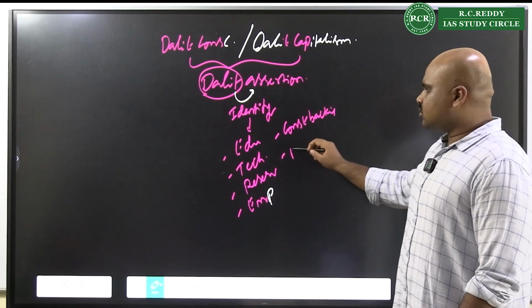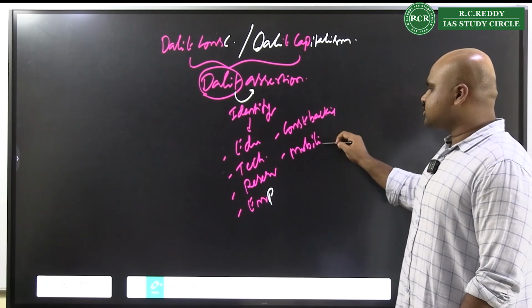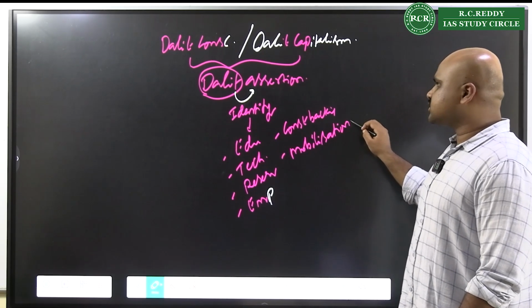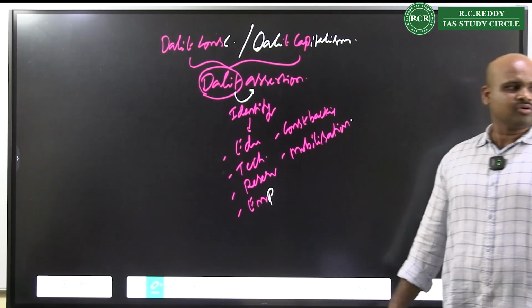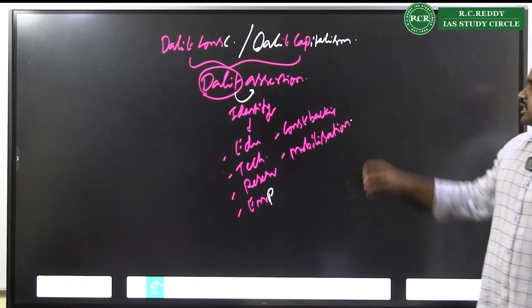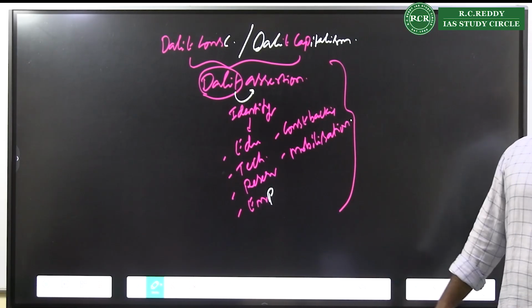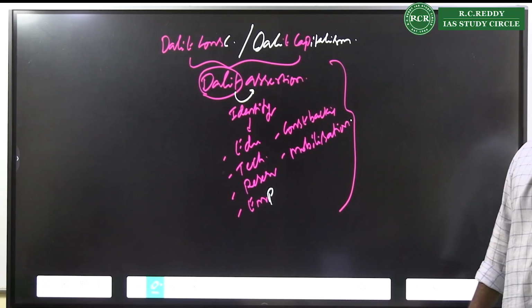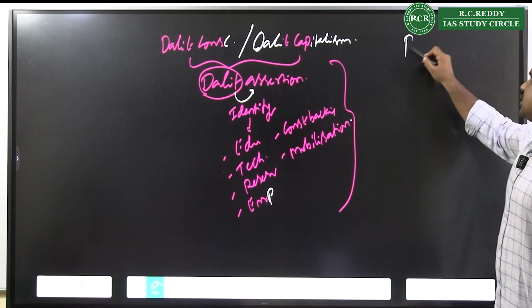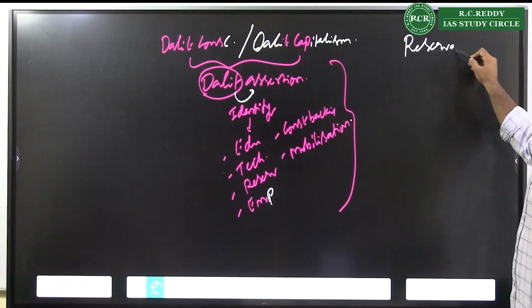Or that assertion could also happen because of mobilization. So all of these kinds of assertions are seen to be happening with respect to Dalits. That is another important dimension that you have to remember with respect to the change in the contemporary view of caste.